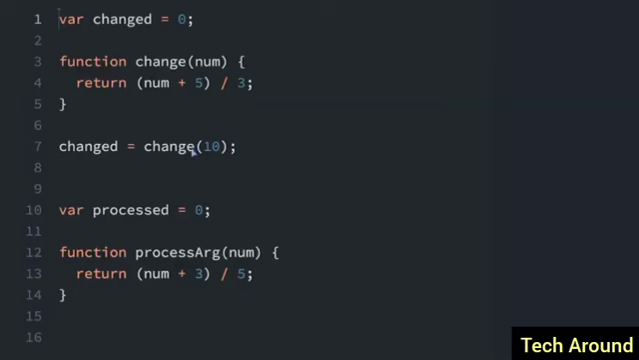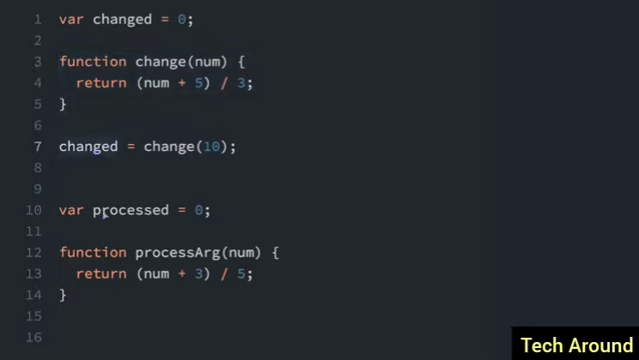It's simple to assign a returned value to a variable. See right here we have the function change. And you pass in a number, and it's going to return the result of this mathematical expression. So when we call the function change and pass in the 10, the value that is returned from this function is going to be stored in this variable here.